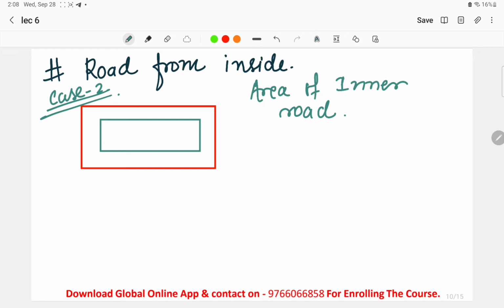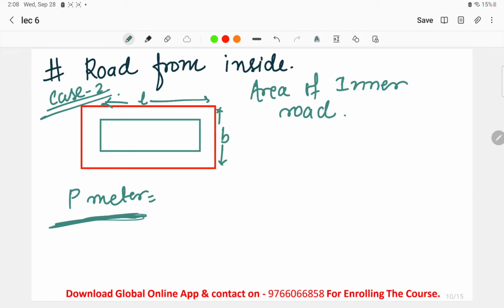Now for the road from inside, that is inside the rectangle, to find the area of this particular road, we have to consider here, this is the length, this is the breadth of the outer rectangle, right? And p meter means the width of the road in meters, that we have to keep in mind. This much is the width of the road that has been placed inside, okay.